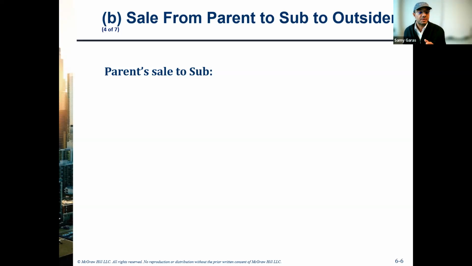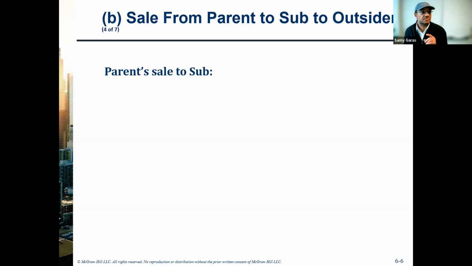If we use the perpetual inventory system, we have to calculate the cost of goods sold in every sale transaction. And this is the reason we start from now. Whenever we make sales, whether the sales go from the parent to the subsidiary or subsidiary to outsider, whenever we sell product, we have to make two journals. One for the selling price, one for the cost price.